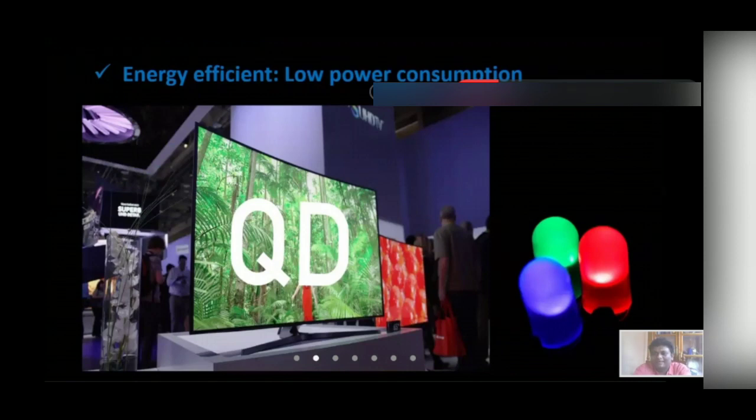But still the intensities were not up to the mark. But now you are all using CFL, and nowadays you are using LED bulbs and LED tubes, which are only 15 watt, 20 watt maximum. And you are getting intense luminescence because those devices use semiconductor quantum dots, which exhibit intense emission. And also the quantum dot TV is already in the market, which has excellent display and very low power consumption. And LEDs we have already seen.